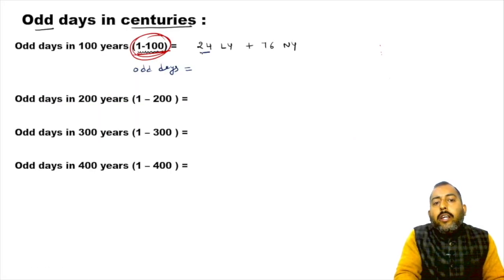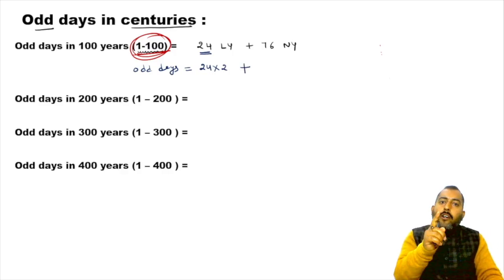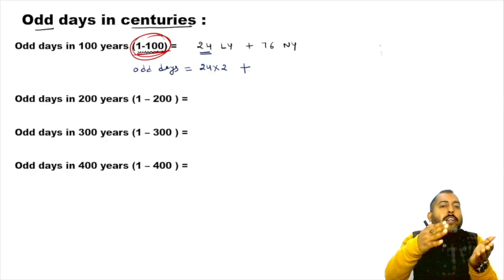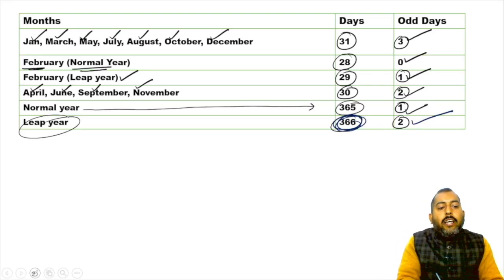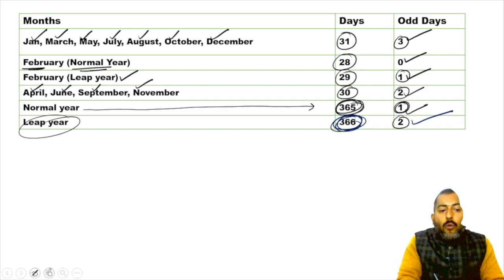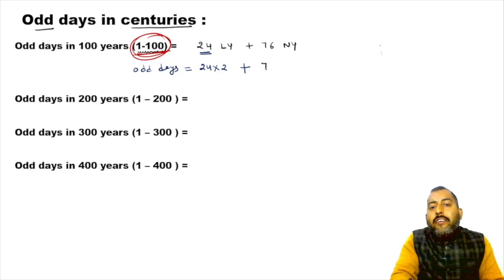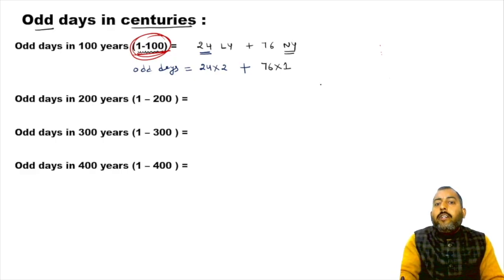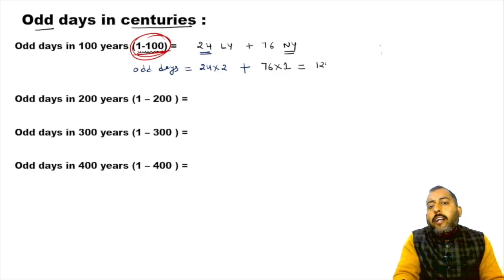So in 24 leap years, the number of odd days will be 24 into 2, because in one leap year the odd days are 2. Similarly, in one ordinary year, the number of odd days is 1. We have 76 normal years, so the number of odd days in these will be 76. If you solve this, it is 124 odd days.